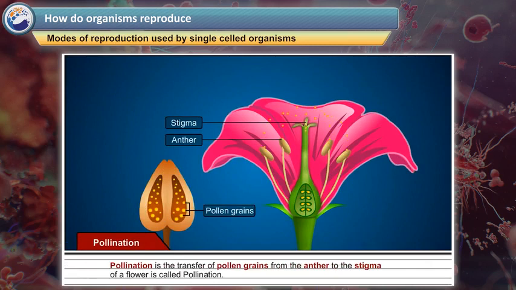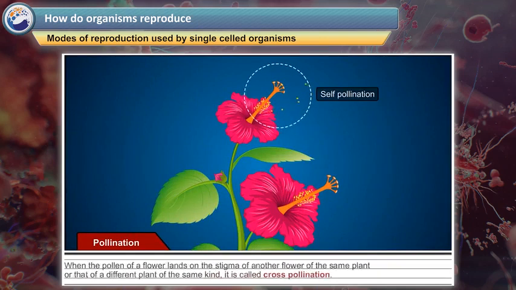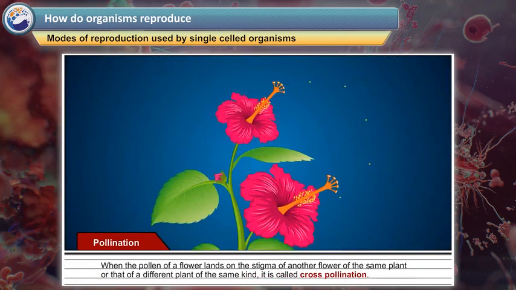Pollination. Pollination is the transfer of pollen grains from the anther to the stigma of a flower. If the pollen grain lands on the stigma of the same flower, it is called self-pollination. When the pollen of a flower lands on the stigma of another flower of the same plant or that of a different plant of the same kind, it is called cross-pollination.